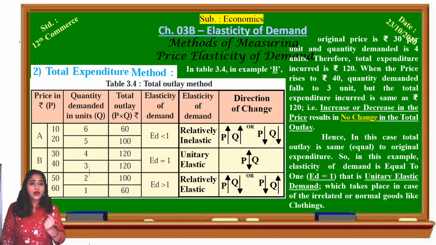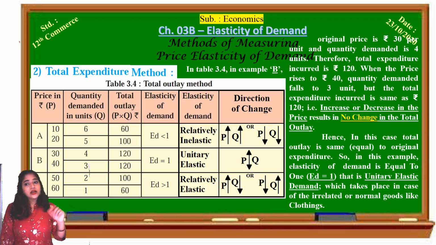Now for the commodity B, in example B, the original price is rupees 30 and the quantity demanded is 4 units. So the total expenditure is 30 into 4, which is 120 rupees. But when the price increases and becomes 40 rupees, quantity demanded decreases obviously and becomes 3 units. So when we consume 3 units at the price of rupees 40, the total expenditure remains the same, that is 120 rupees only.